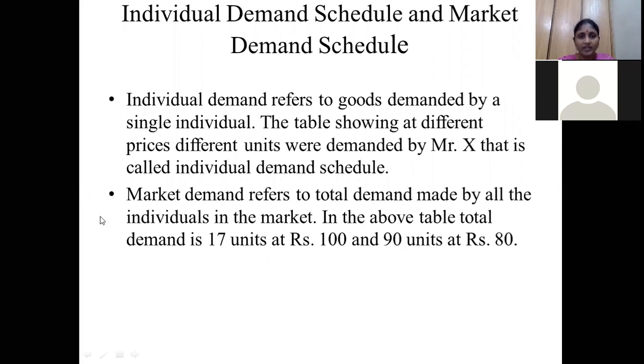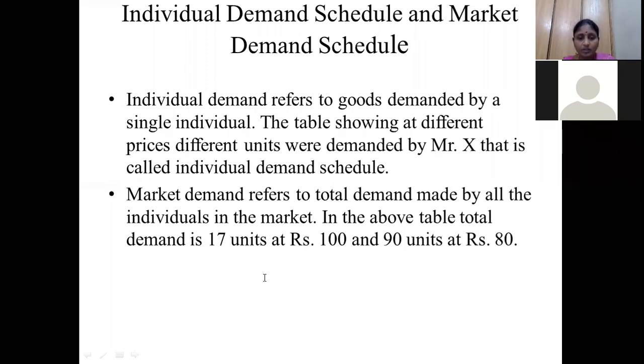What does individual demand mean? We have three consumers, X, Y, and Z. They want to buy a particular commodity. Its cost is 5 rupees. X wants 10 units of that commodity, Y wants 15 units, and Z wants 20 units.